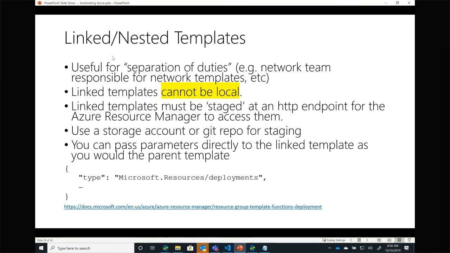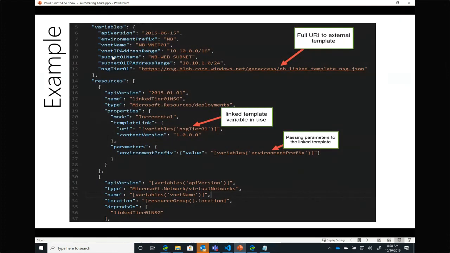I can link and nest templates in order to build out more complicated deployments, so one template doesn't end up with 10 billion lines of ARM in it. Here's an example of that.